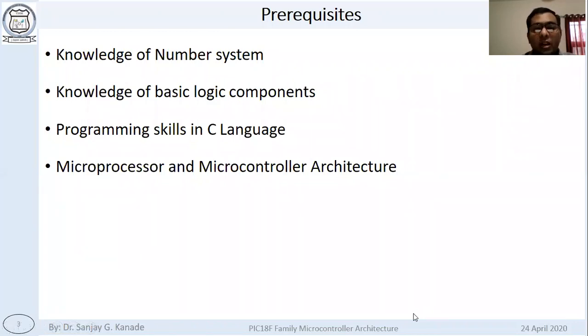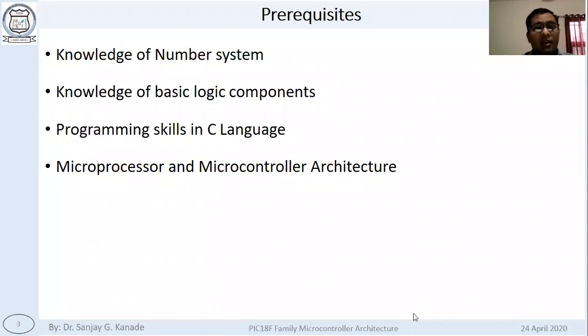Basically all the positional number systems, and how positional number systems work. Most importantly, the binary and the hexadecimal number systems are quite important for completing this course. Then knowledge of basic logic components is required.